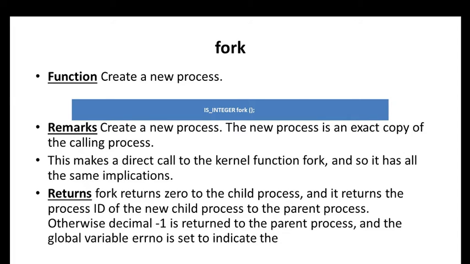Fork returns 0 to the child process, and it returns the process ID of the new child process to the parent process. So what happens? For the child process, fork returns 0. For the parent process, it returns the process ID. Otherwise, it returns -1 to the parent process, and the global variable errno is set to indicate the error.